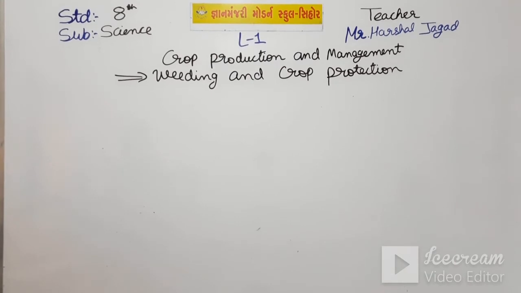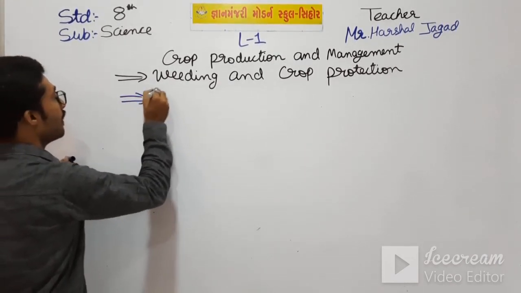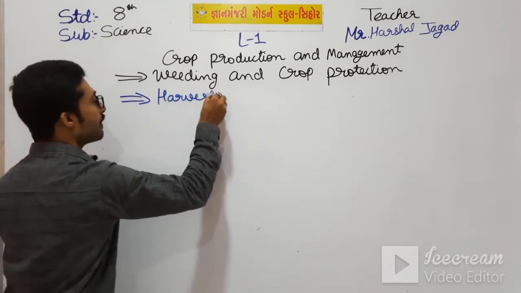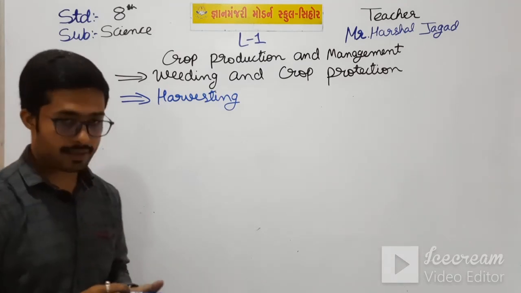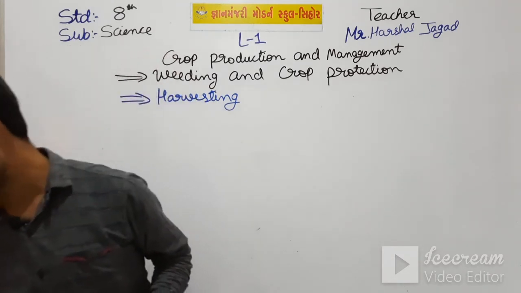So the next topic is harvesting. So what is harvesting? There is a definition in your textbook. Let me read that.